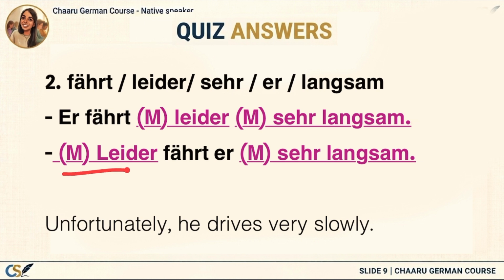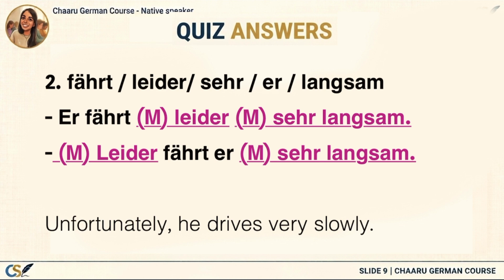Since leider is in the first position, the verb still stays in the second position and the subject moves behind the verb. Both sentences are perfectly natural. One simply starts with the subject while the other puts more emphasis on unfortunately.